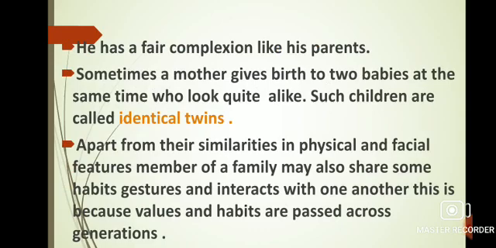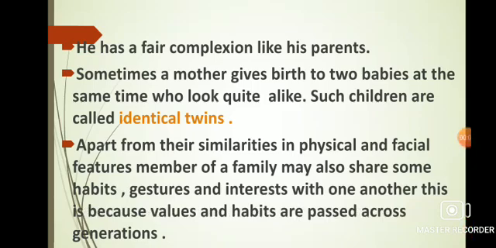Children, sometimes a mother gives birth to two babies. They are known as twins, meaning two children who are born at the same time to the same mother are called twins. Twins are of two types. One who look exactly like each other and second who do not look exactly like each other. The twins who look exactly like each other are called identical twins and the twins who do not look exactly like each other are called fraternal twins.